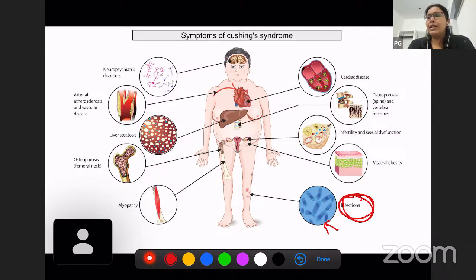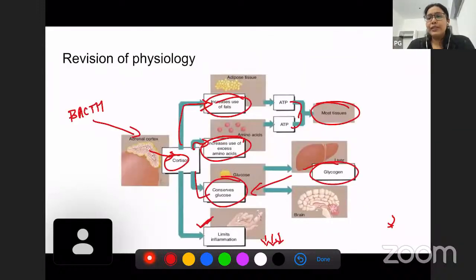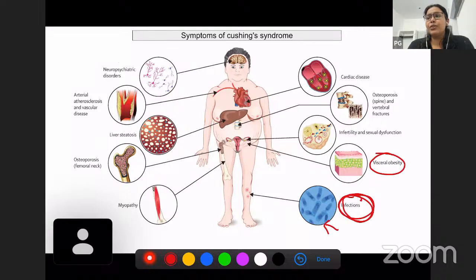Also, we can see that visceral obesity is a symptom of Cushing syndrome, because cortisol has a tendency to conserve glucose and conserve glycogen in the liver. So glycogen and fat conservation is a function of cortisol. Hence, visceral obesity is a symptom. Infertility and sexual dysfunction is also a symptom.